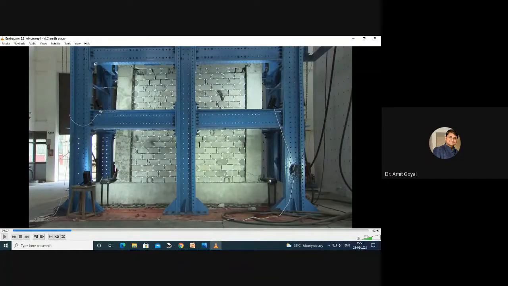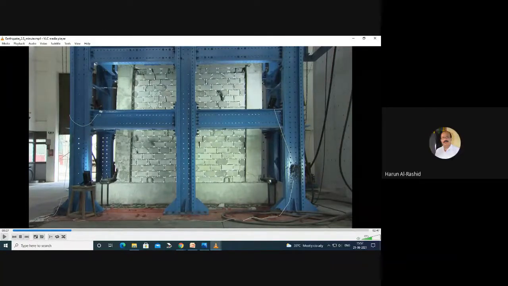How can you save this out of plane failure? I don't know, please tell me, sir. The out of plane failure can be saved only if you decrease the unsupported length of the structure, and in between you need to provide a band. Only that way. You can see in the structures in J&K, they are providing dhajji walls. What is a dhajji wall? They are providing a frame, and in that they are providing small walls.